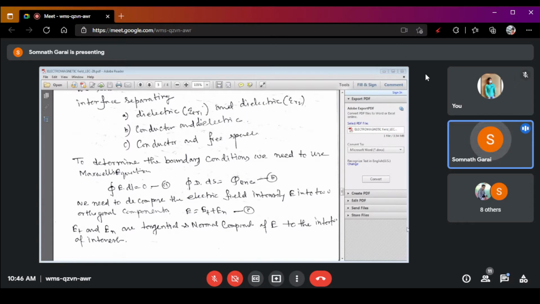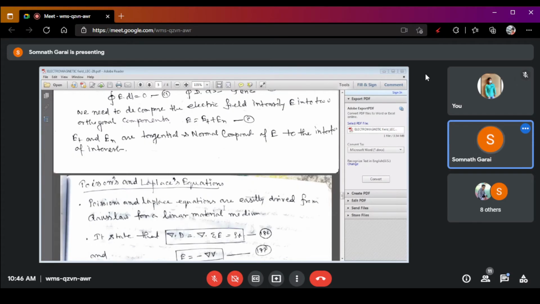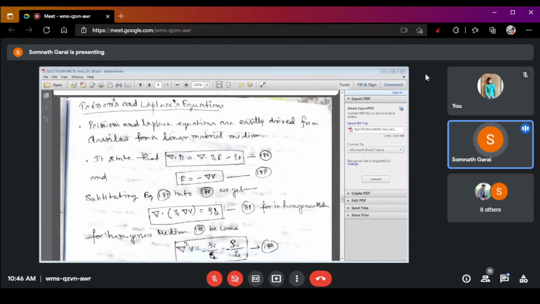So that is the concept of boundary condition, right?